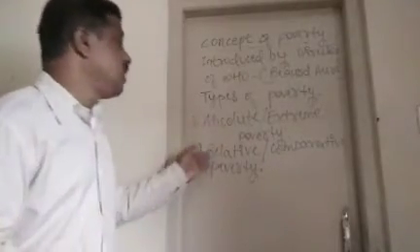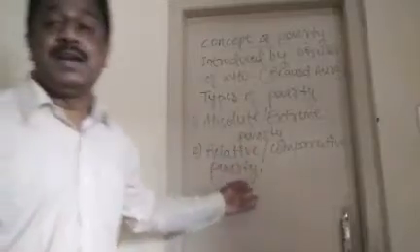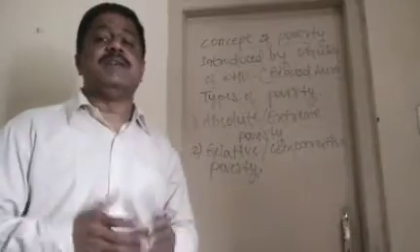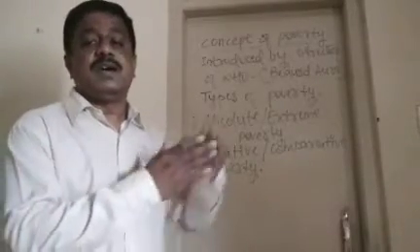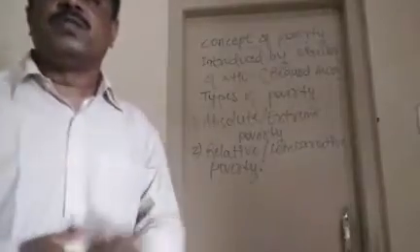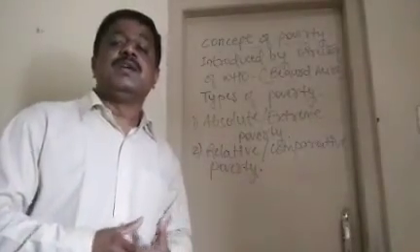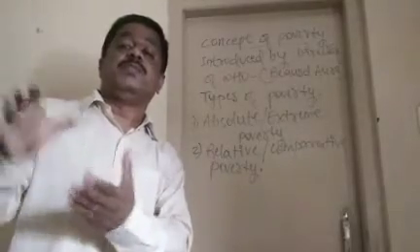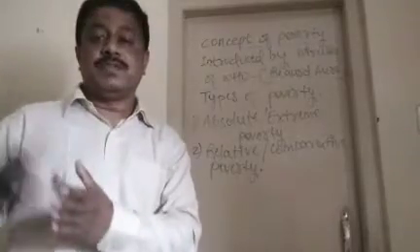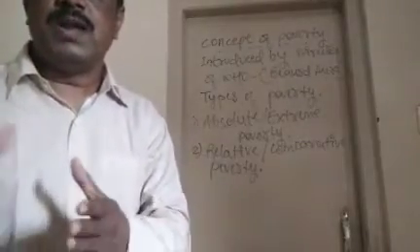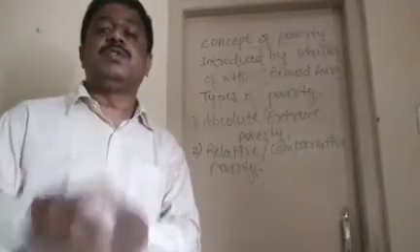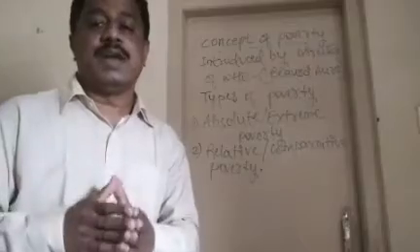And then we have the second one, that is relative or comparative poverty. That means it is found generally in the developed countries, that if a person is earning around 10,000 rupees and if somebody is earning 15,000 rupees, so the first person who is earning 10,000 is relatively 5,000 rupees poorer than the second person, right? And if the third person is earning around 20,000 rupees, then the second person is poor by 5,000 to the third person. So this is relative poverty.